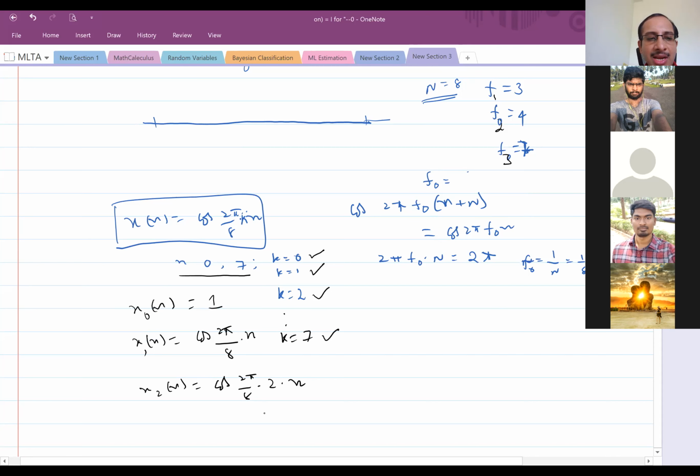So what is happening to x0, x1, x2, x3? How will you describe the variation happening in these signals? What's happening to their frequencies? Their frequency, the number of cycles per second, increases.